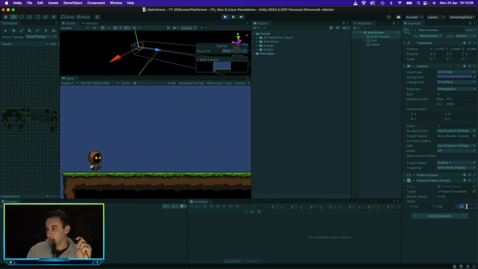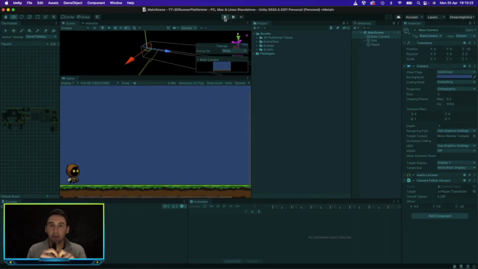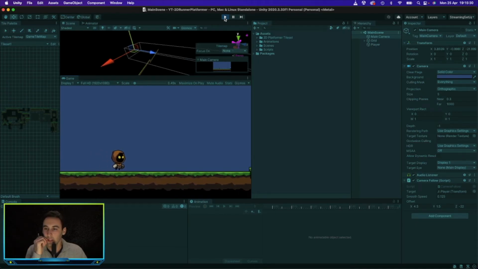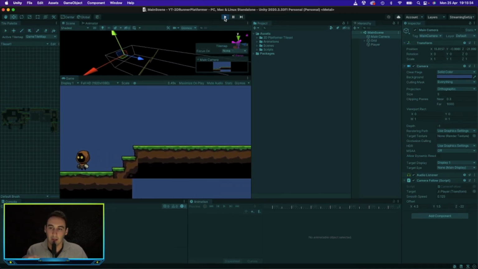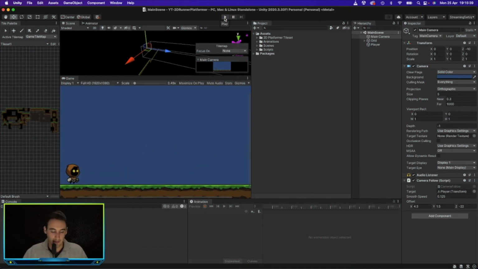The Z value doesn't really matter, so we'll just leave it at 22 for now. Let's change it to 4.5 and 1.5. That should be it for the camera. There we go. Now if we move the player, the camera moves slightly delayed. That's looking very good. Let's save that.